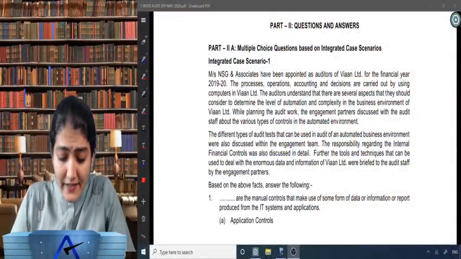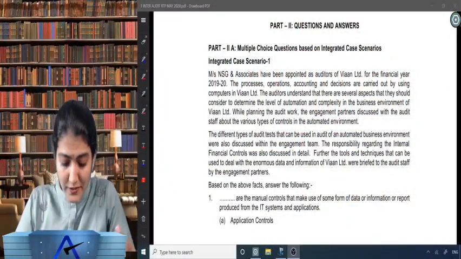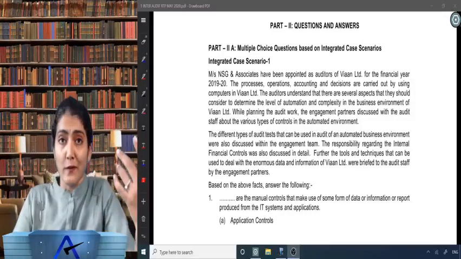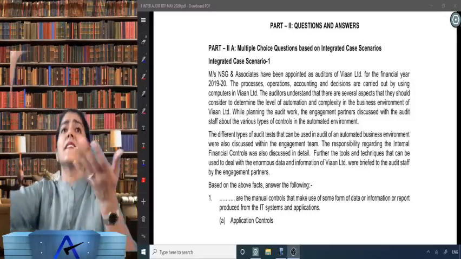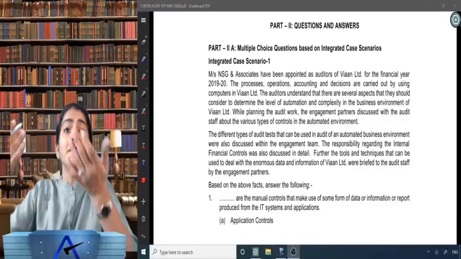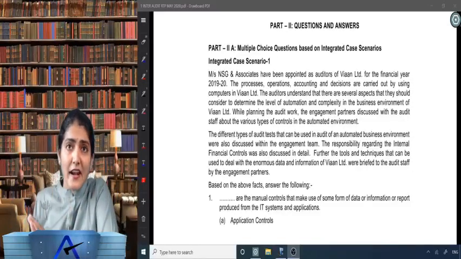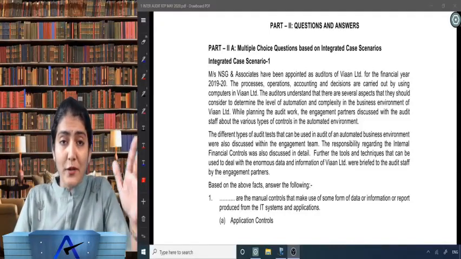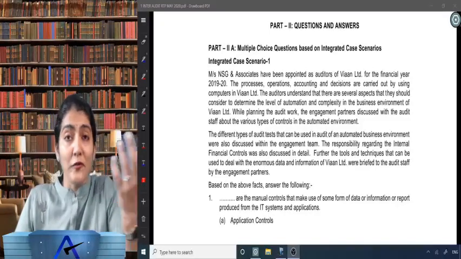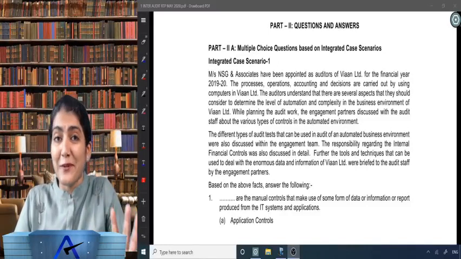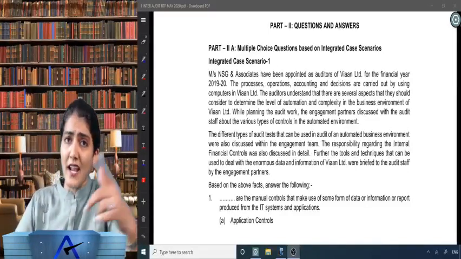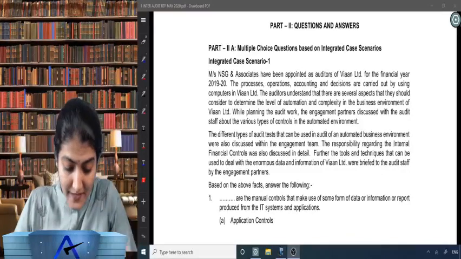Integrated case scenario 1. Now actually if I look at the questions, I could directly reach the questions also, but the case study given over there does not have much relevance to the question asked thereafter. The question seems to be very independent, but we should not have overconfidence or undermine what is given over there. So let us have a quick glance at what is written and then go to the questions.